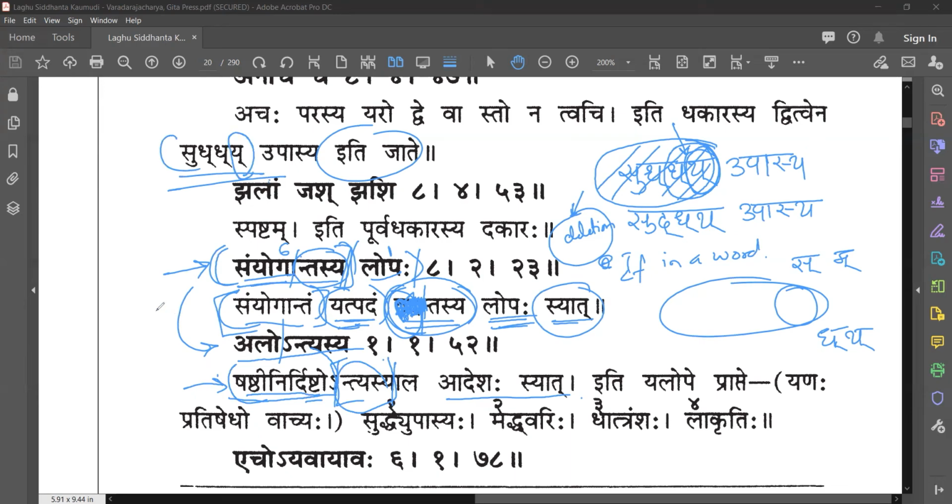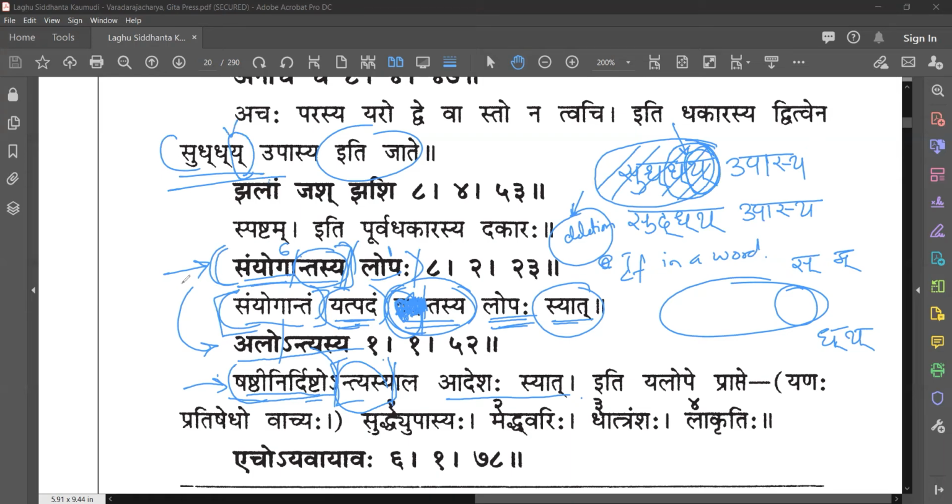You will see all throughout this. All throughout Panini, anywhere in a word, if the ending characters are pure consonants and pure Samyoga Varna, then always this Samyogantasya Lopa and Alontyasya, these two will be there to delete that. Everywhere you will see this. So Alontyasya says Shashti Nirdishto Antyasya alaha Adeshaha syat. The Adesha will be applied only for Yakara, not for the whole word.